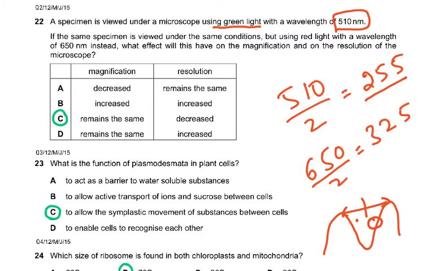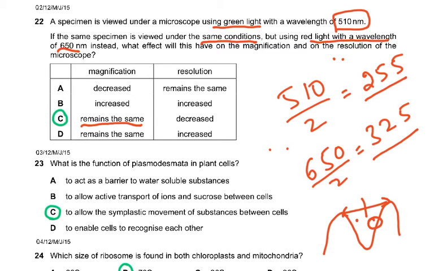Now, if the same specimen is viewed under the same conditions but using red light with a wavelength of 650 nanometers, so now it will be 650 over 2, that is 325. So first you could see dots as two separate points when they were 255 nanometers apart. Now you will see the dots which are 325 nanometers apart.